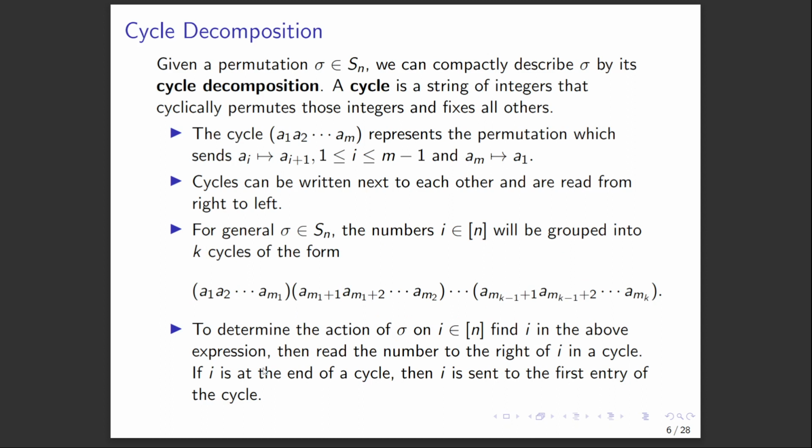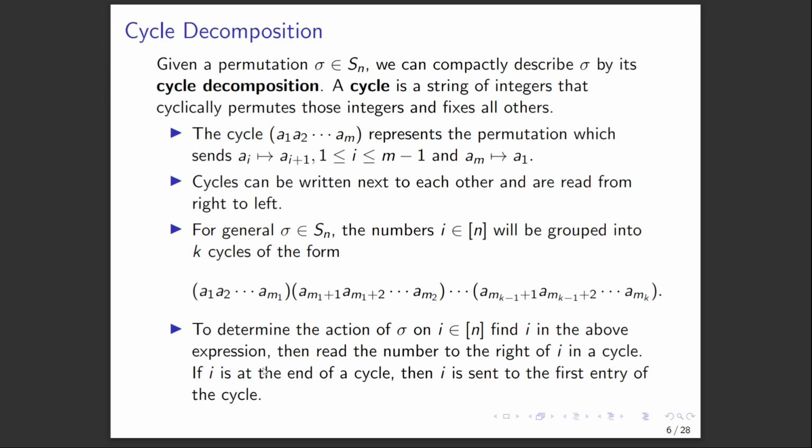Now, given a permutation sigma in S_n, we could write out sigma of 1 is some number, sigma of 2 is another number, etc. But the problem is that it gets tedious and takes up a lot of space. So we want something more compact. What we do is introduce cycle notation, or a cycle decomposition for sigma.